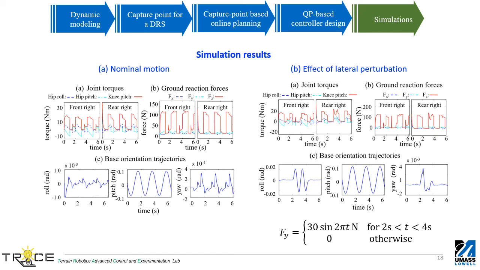In both cases, the joint torques respect the hardware torque limits, the ground reaction forces respect unilateral and friction cone constraints, and the base maintains a stable orientation, which highlights that the framework is indeed able to sustain motion on a DRS.